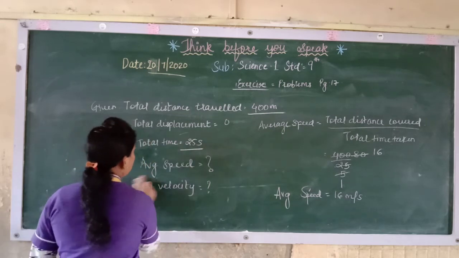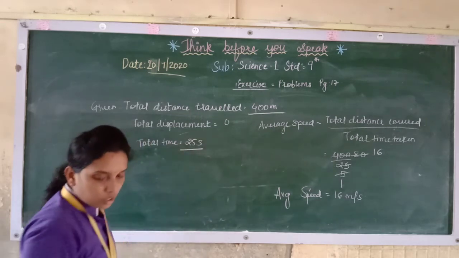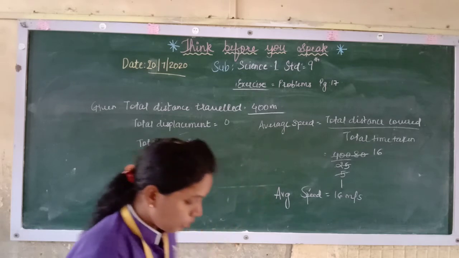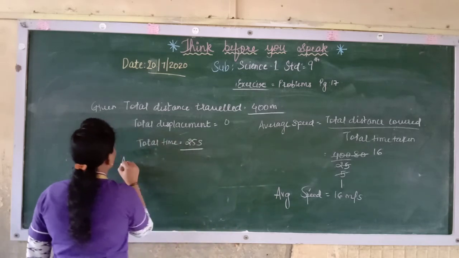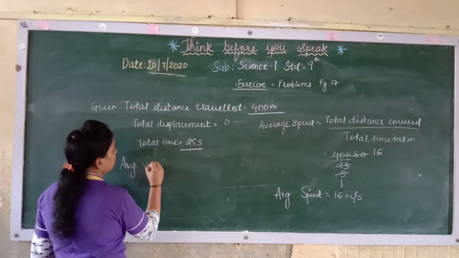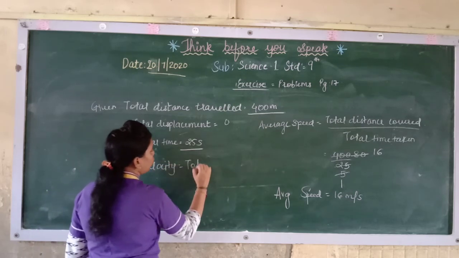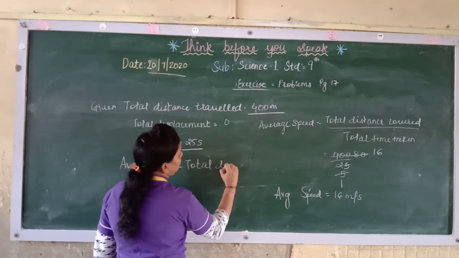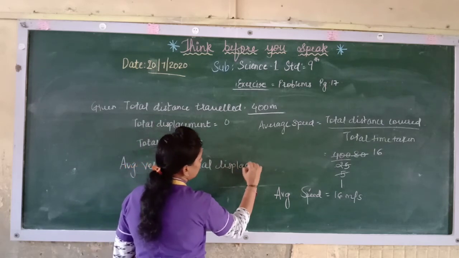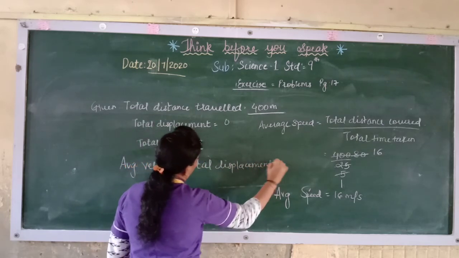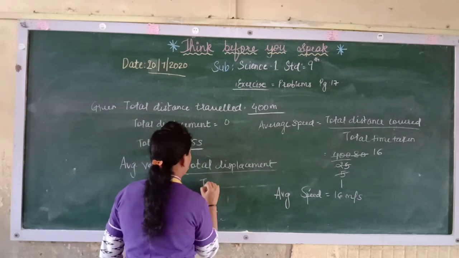Now we want average velocity also. So average velocity is what? The total displacement upon total time taken.